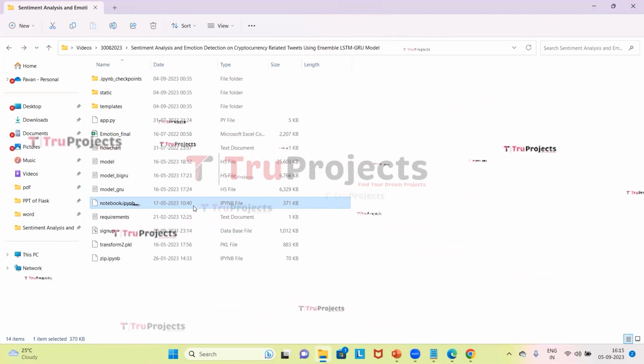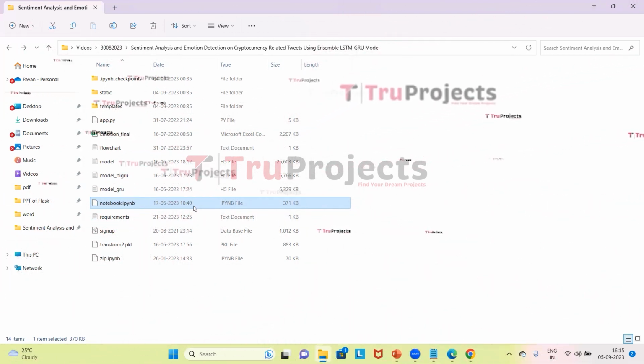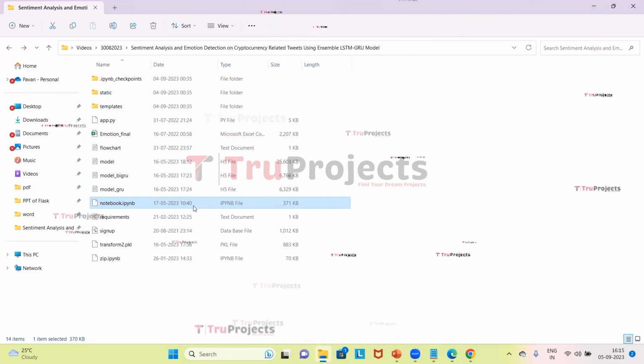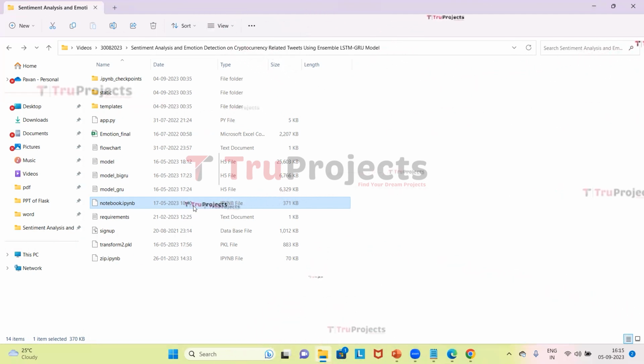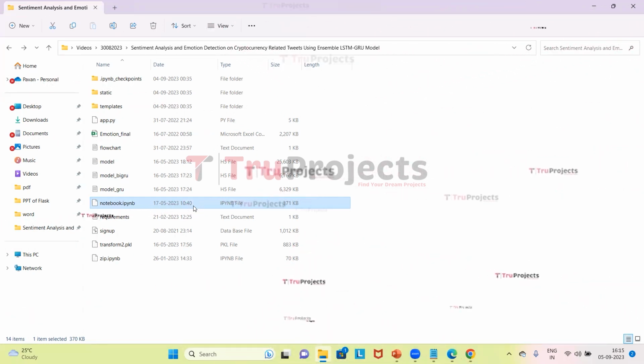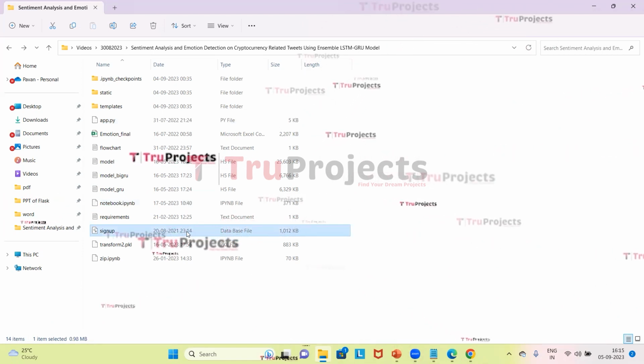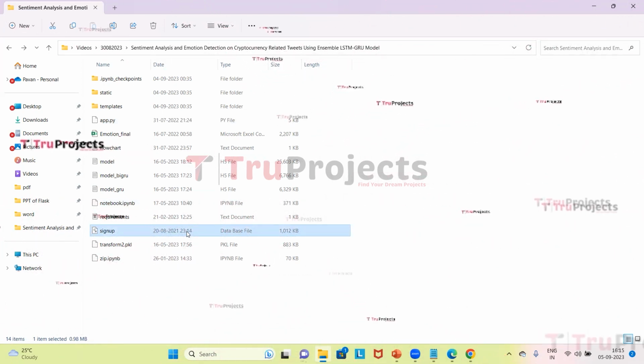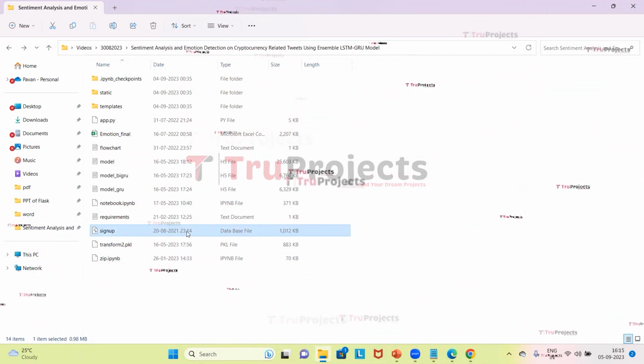This is the Jupyter Notebook file which contains a combination of code, graphs, and outputs all in one place. It allows users to write and execute code in individual cells. It is a popular choice for data science. And this is the signup.db file. This file is the database file used to store user information.